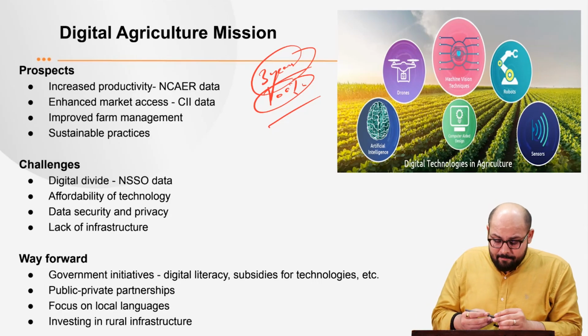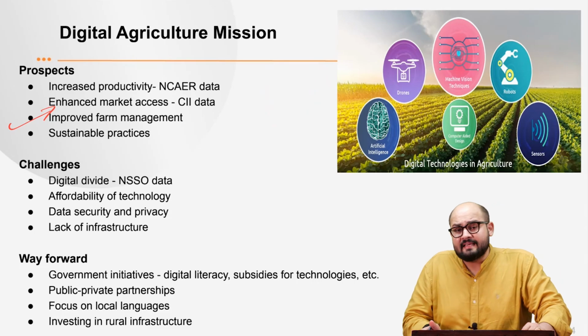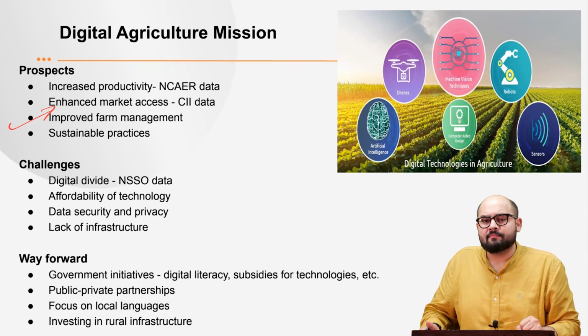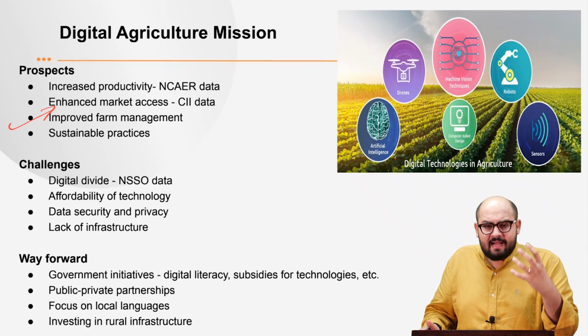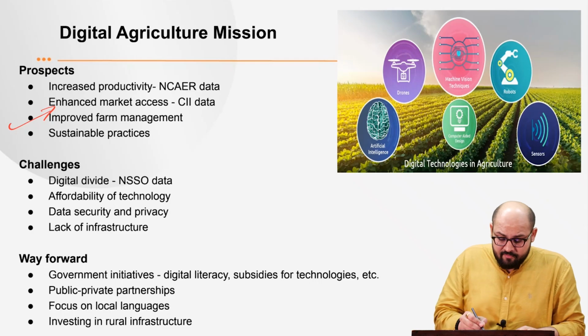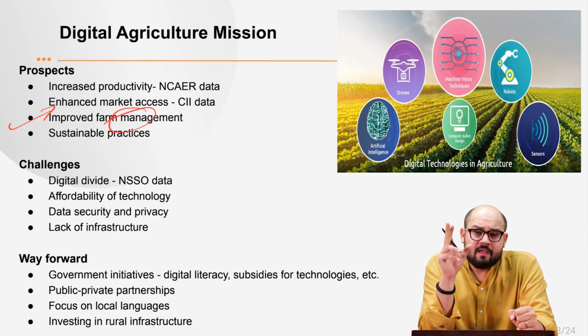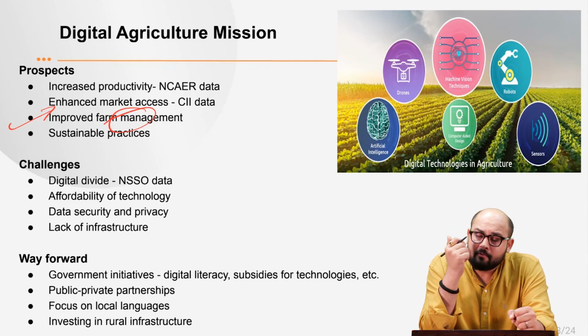Next is it leads to improved farm management. See, please understand. Once you have got these technologies which provide you with weather alerts, climate alerts or pest alerts, it makes the system more effective. The management of the farm becomes more effective and it leads to greater returns for the farmer in particular, right? So that is how it helps in improved farm management.